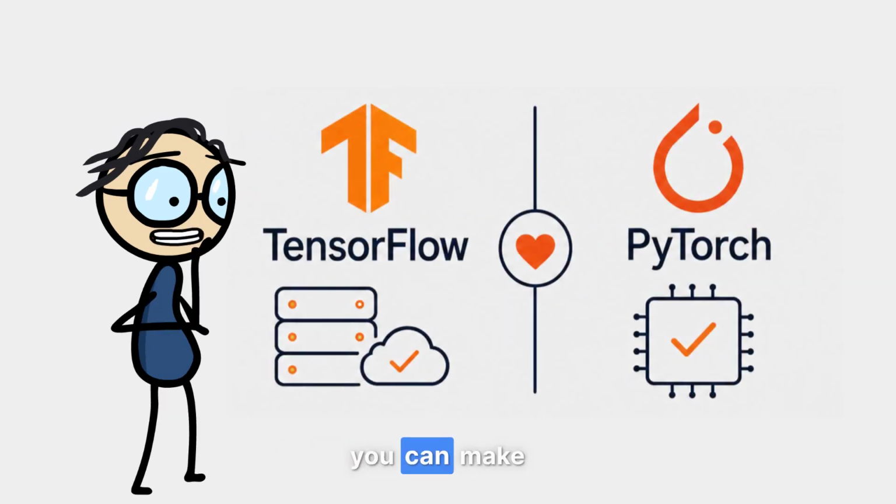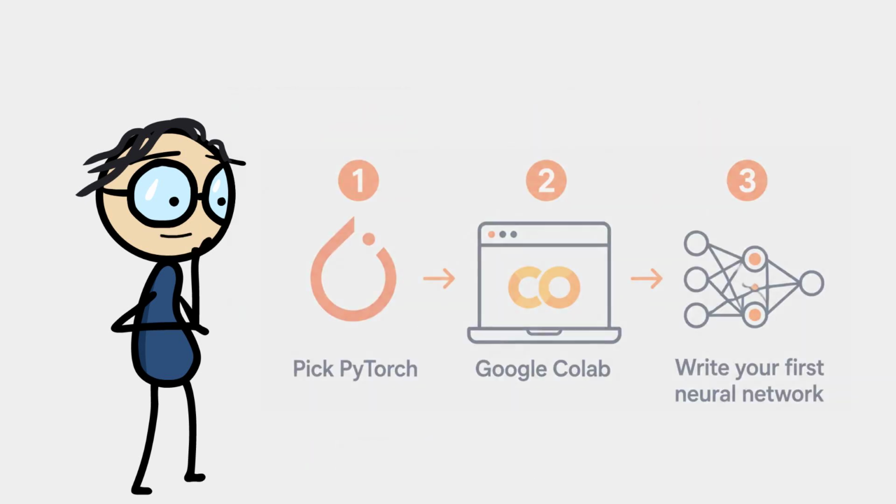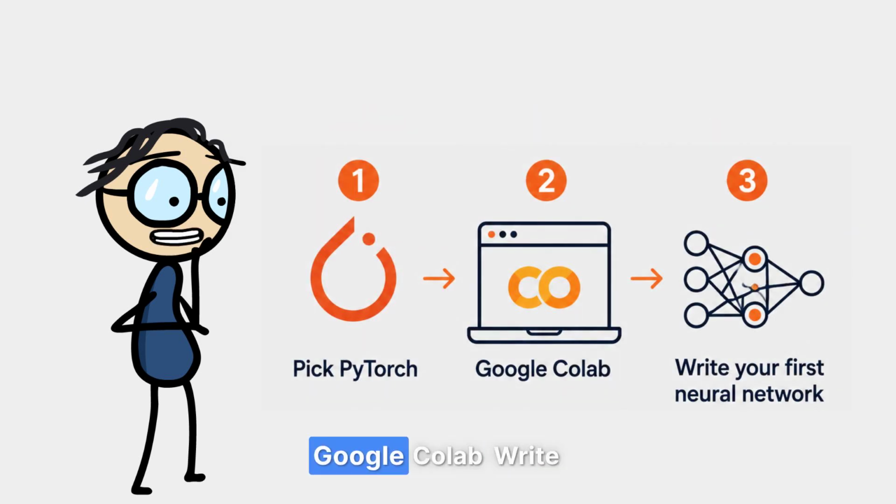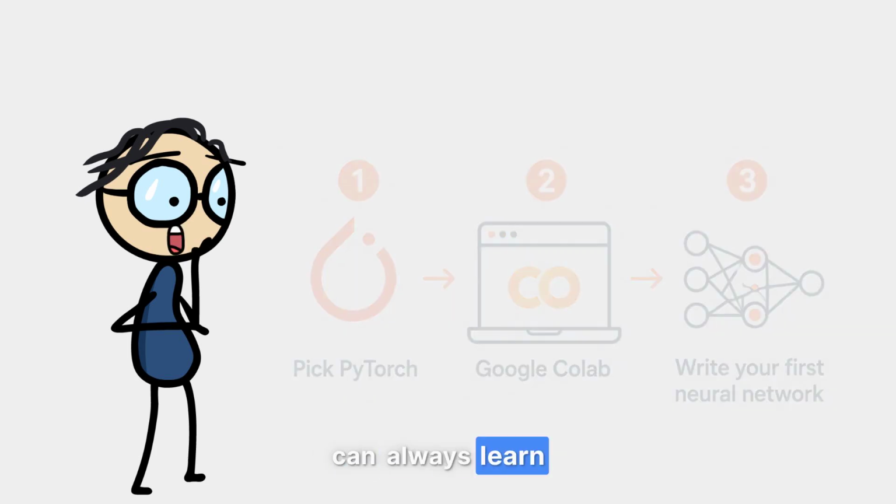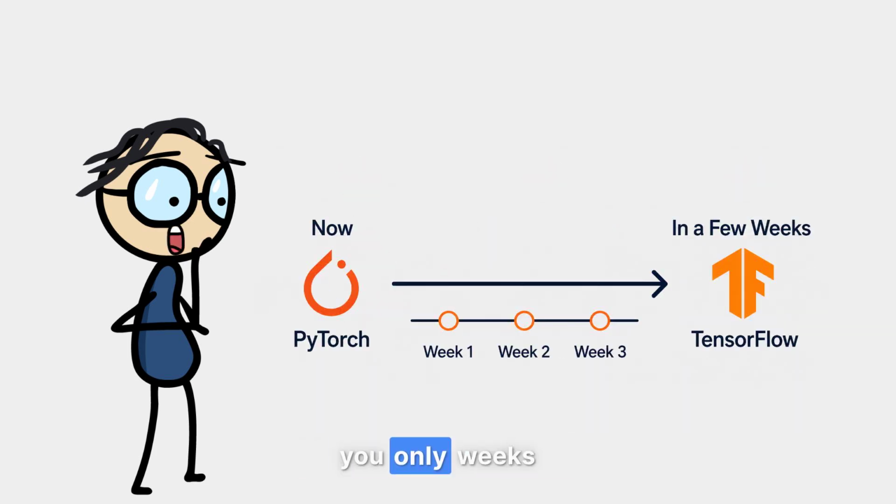The worst decision you can make is spending months debating which one to learn. Instead, just start. Pick PyTorch. Open Google Colab, write your first neural network today. You can always learn TensorFlow later, and it will take you only weeks.